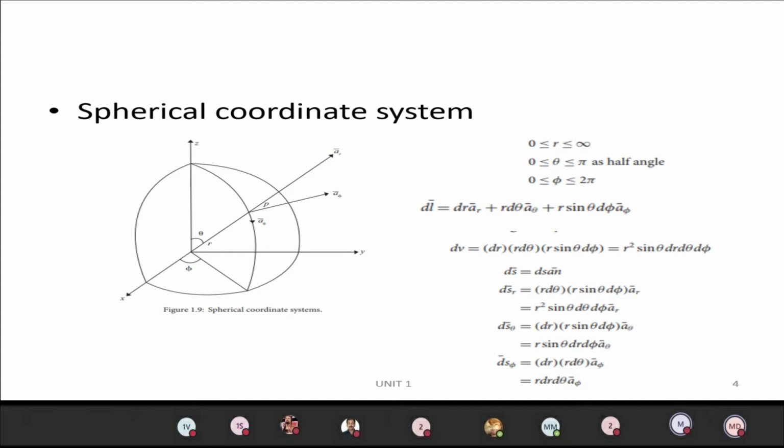Similarly, for ds r, we write the coefficients of a theta and a phi, which we have substituted here: r d theta, r sin theta d phi, and the vector ar. For ds theta, we write the coefficients of ar and a phi: dr, r sin theta d phi, and a theta. Similarly, for ds phi, dr and r d theta a phi, so we substitute that: r dr d theta into a phi.